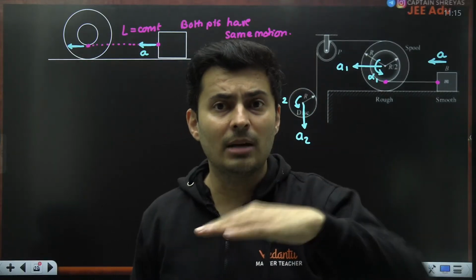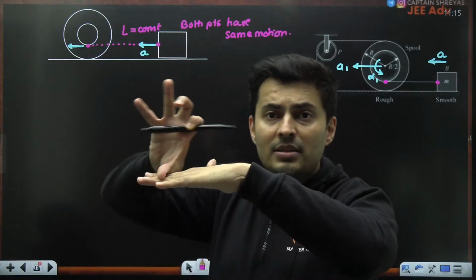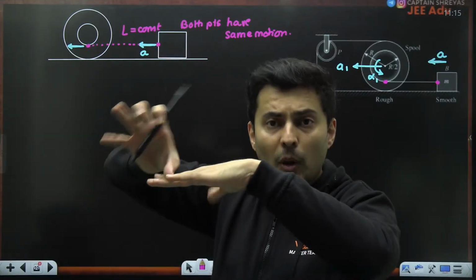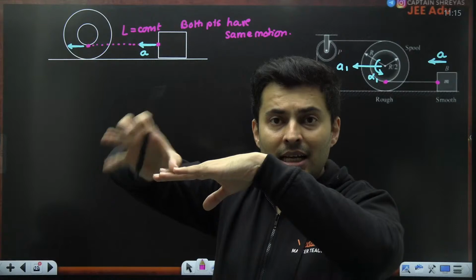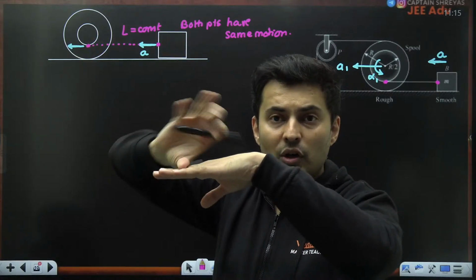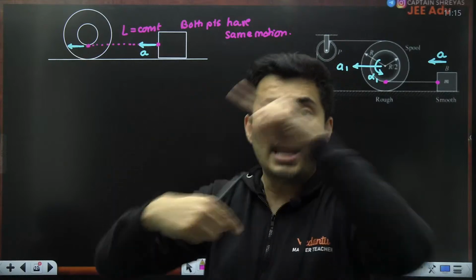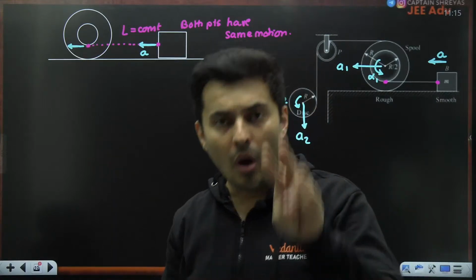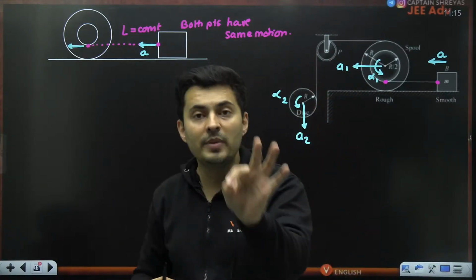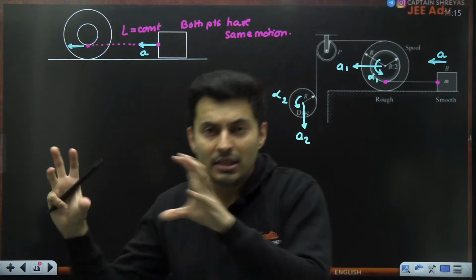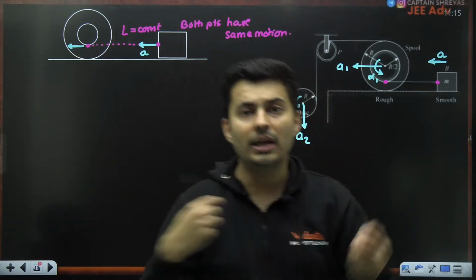A rolling motion can be thought of as if the sphere, the cylinder is toppling about the point of contact. It is the instantaneous axis of pure rotation until the next point comes, and that becomes the axis of pure rotation. Or you can consider it to be a combination of translatory and rotatory motion.